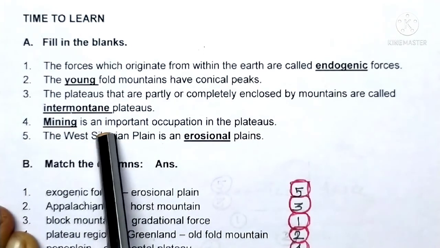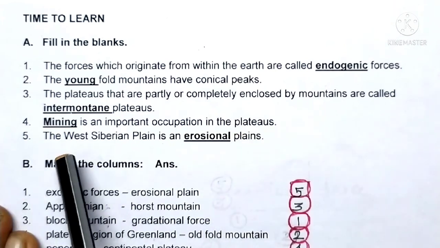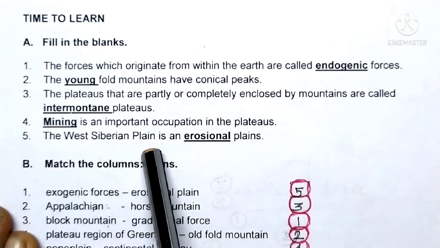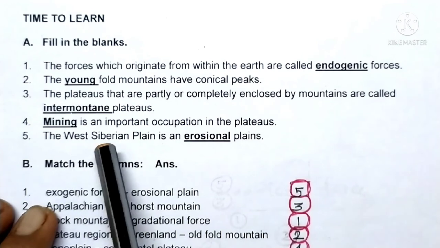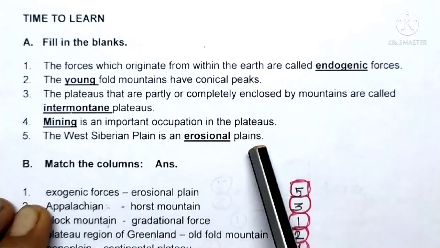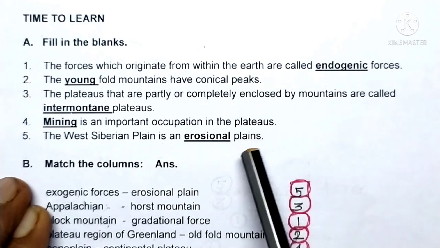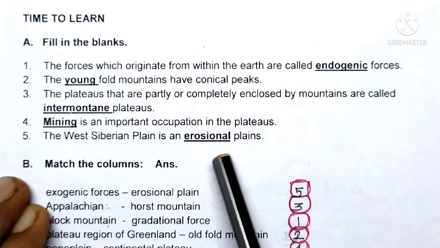So mining is an important occupation in the plateaus. Fifth one, the West Siberian plain is an erosional plain. The West Siberian plain is an example of an erosional plain, which means the plain which is formed due to the erosion by river water.